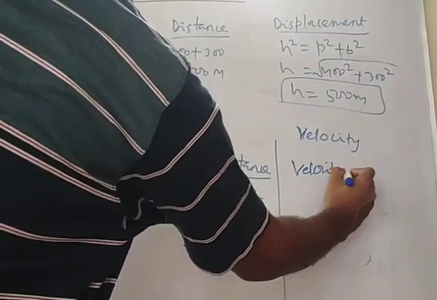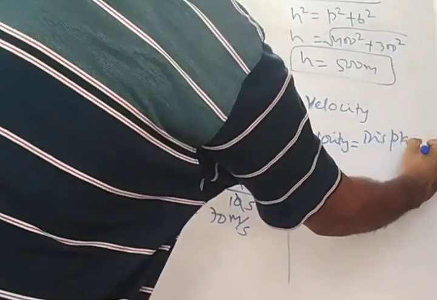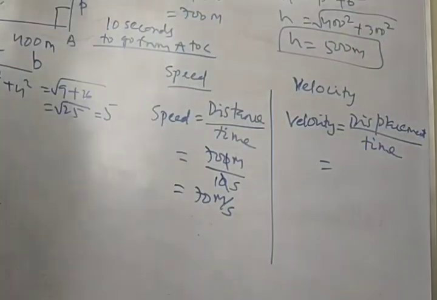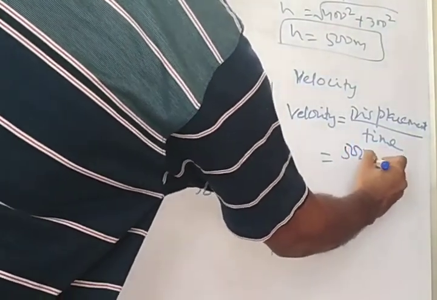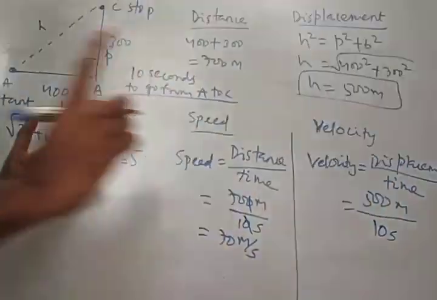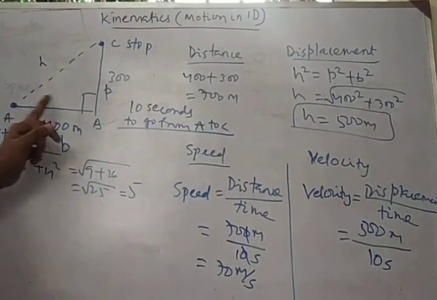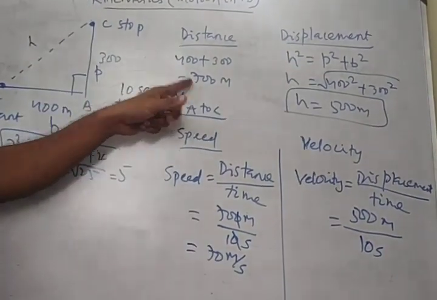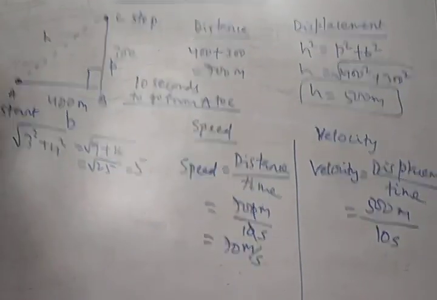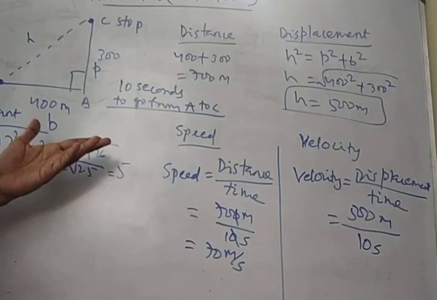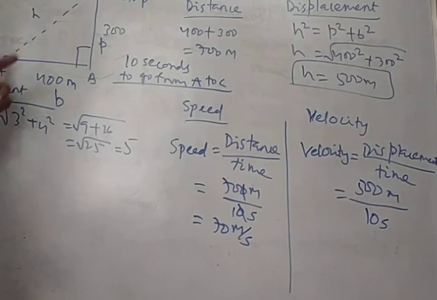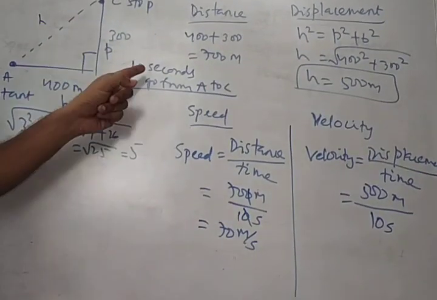Now velocity will be displacement by time. So displacement is nothing but here 500 meter. Now time, I have taken 10 seconds. Just try to understand one point. The man is going from A to B and B to C. He is covering 700 meter distance. He is consuming 10 seconds. So his speed will be distance by time. But at that same moment, that man is covering the shortest distance between A and C, that is 500 meter. But he is consuming 10 seconds.